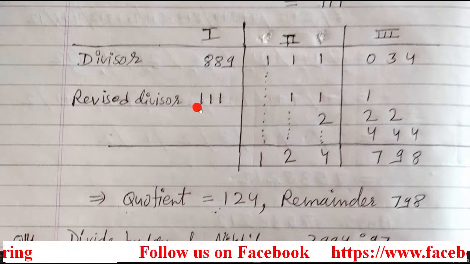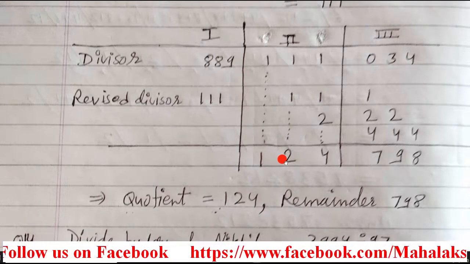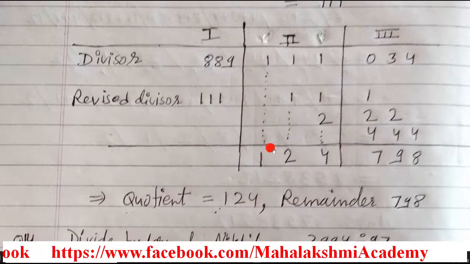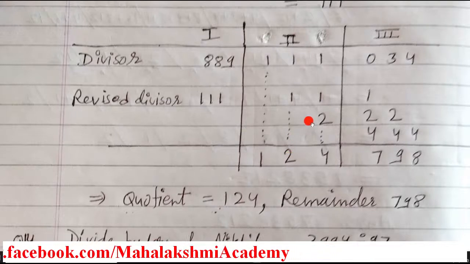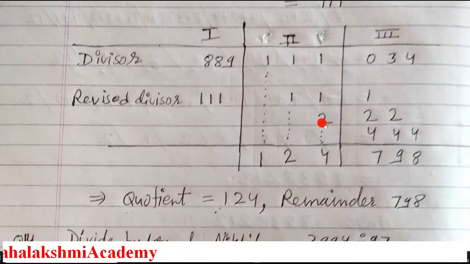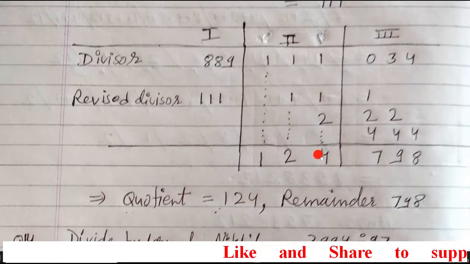Now again multiply this 111 by 2. You will get 222. This 222 you have to enter here. Now how to enter it here? Because the first column is already over and the second column is also over, we'll start to enter it from the third column onwards. So 2 will enter the third column, then the fourth column, then the fifth column. Now students, you have to add all these numbers. When we add all these numbers, the answer is 4. So here you can see the first column is over, the second column is over, the third column is also over.